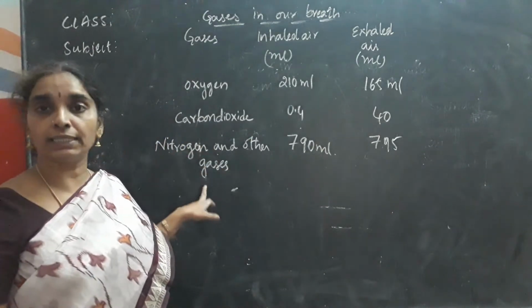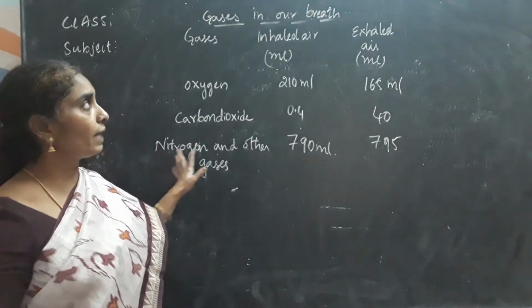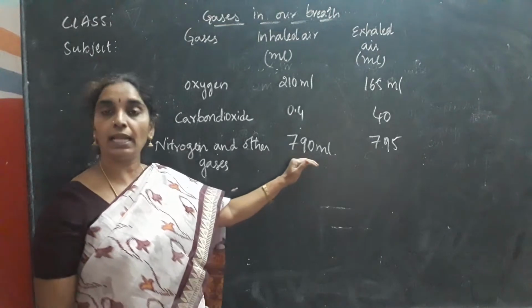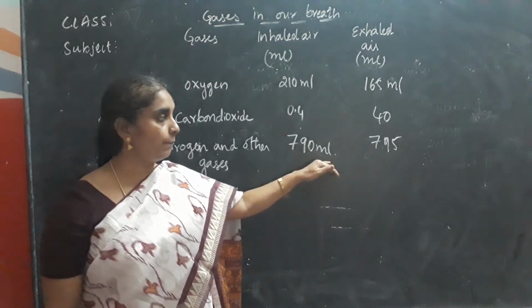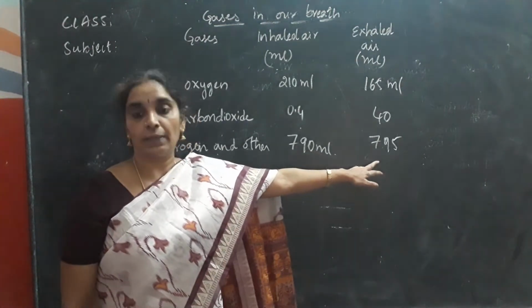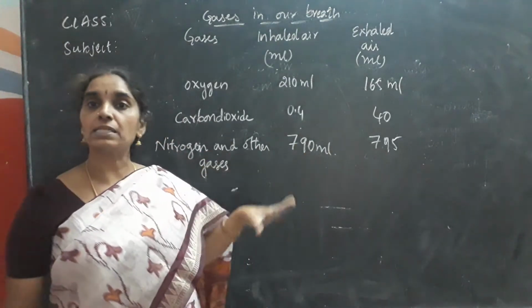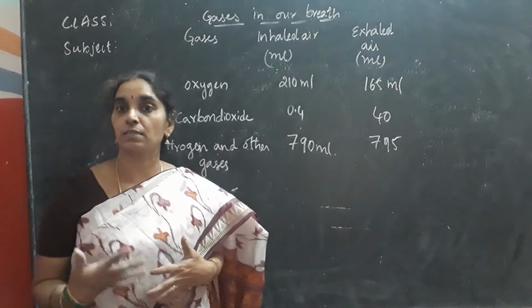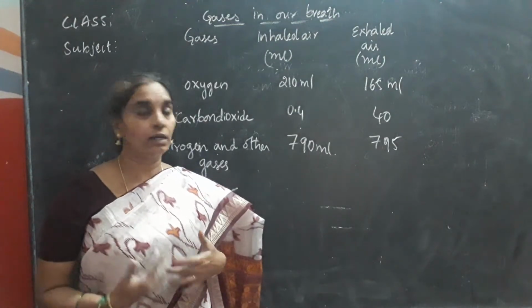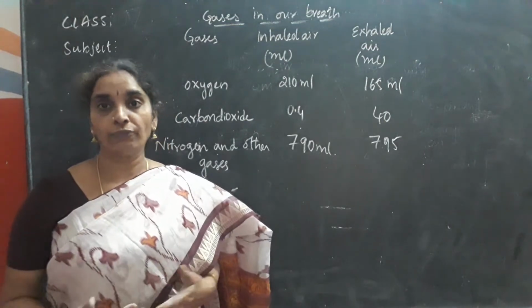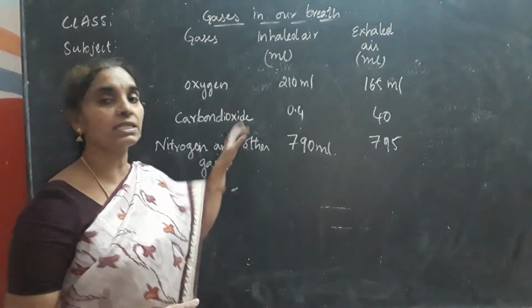And nitrogen and other gases. So the nitrogen and other gases that are inhaled is 790 ml and 795 ml is being exhaled out. So from this you can understand that the percentage of nitrogen and other gases is more in the inhaled and exhaled air of human beings. Is it clear, children?